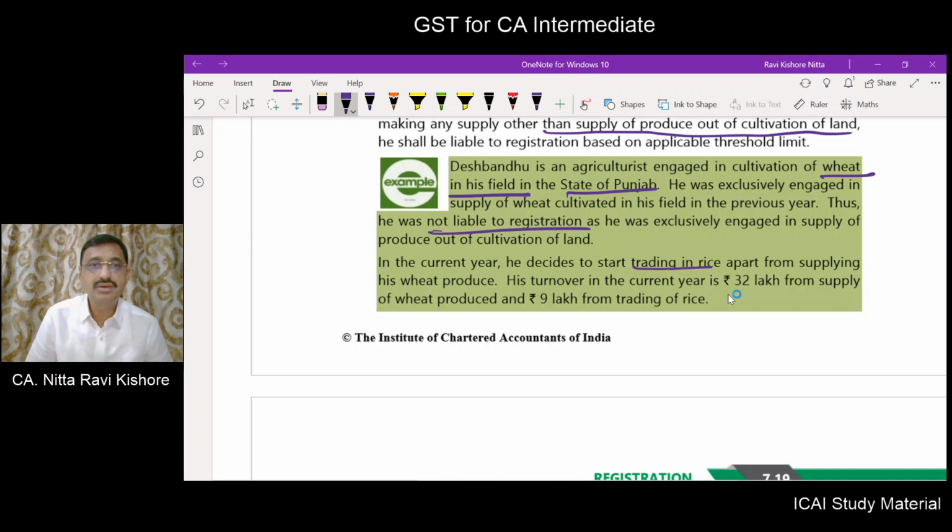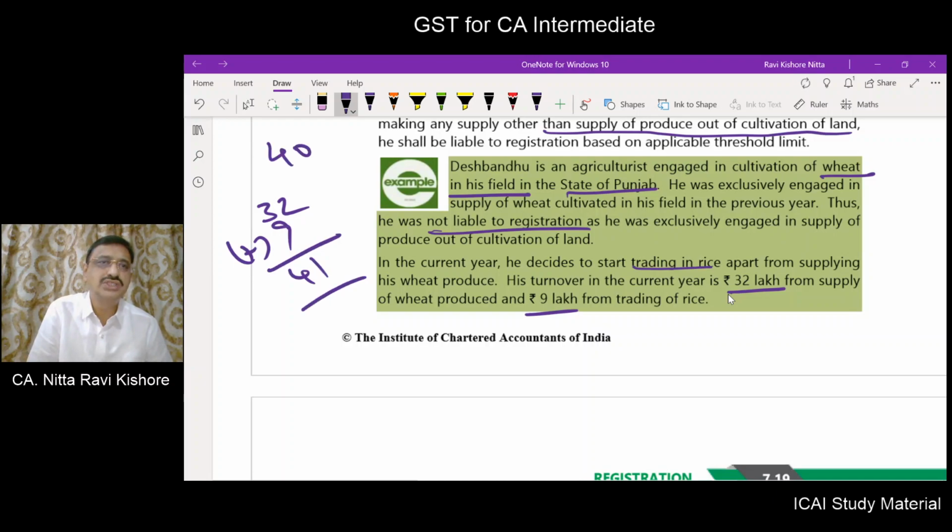From supply of wheat, the cultivated product, it is 32, and rice is 9. What happened? 32 plus 9, it is 41. For Punjab, for only goods, it is 40 lakhs. Exceeded. So he has to pay tax on this turnover. He has to get himself registered.